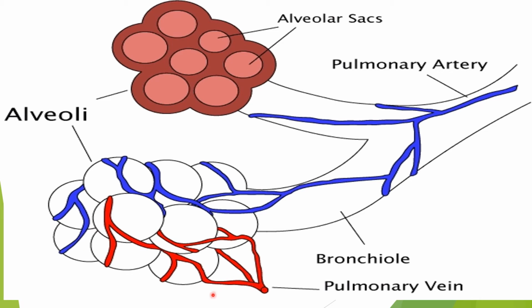Now these capillaries carrying oxygenated blood denoted by the red color, they fuse to form the venules and the venules ultimately form the pulmonary vein. Pulmonary vein is a vein which carries oxygenated blood from the lungs to the left atrium of the heart. So this figure explains the gaseous exchange between the alveoli and the capillaries and also the blood supply to the lungs.